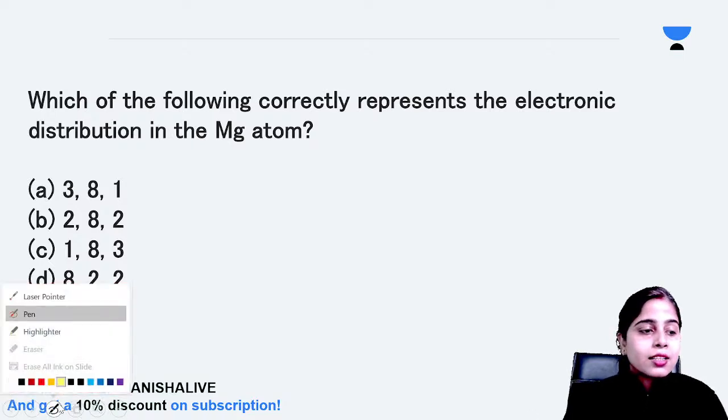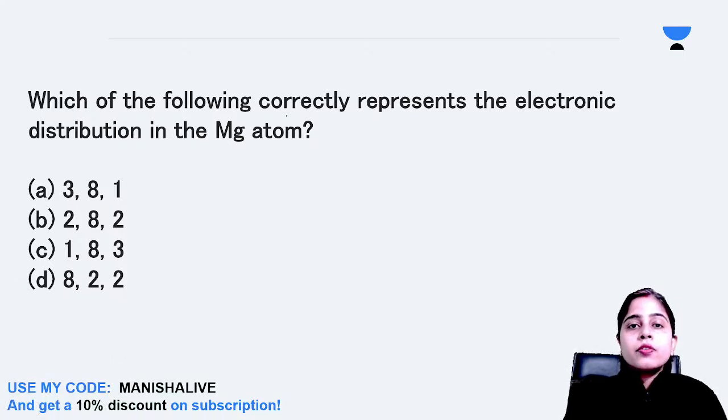So which of the following correctly represents the electronic distribution in magnesium atom? Option A 381, option B 282, option C 183, option D 822. Out of these 4, which is the correct representation of electron distribution inside the magnesium atom? If you know the answer, please answer this fast, everyone. Okay, Peregrine Falcon. Very good, well done.